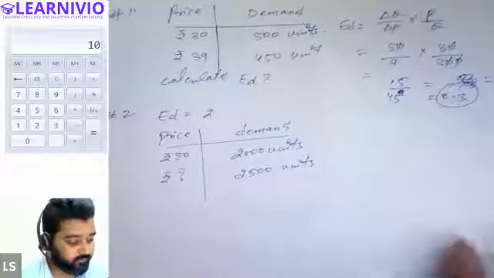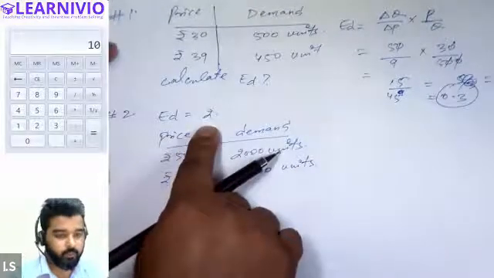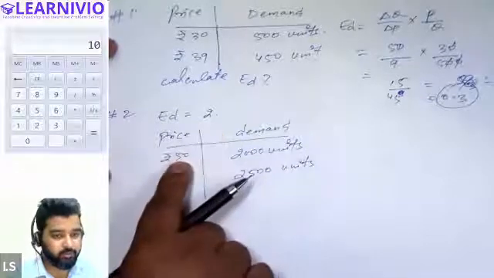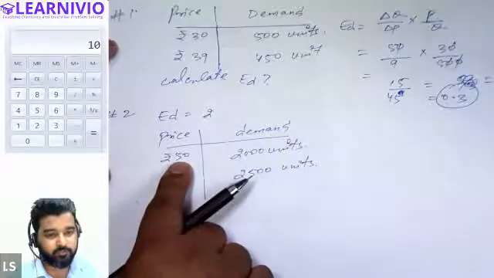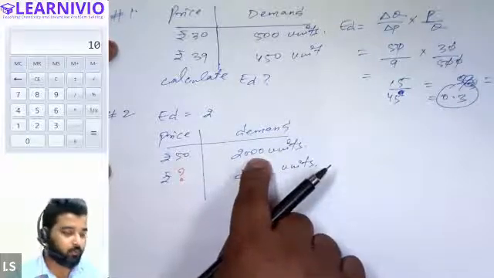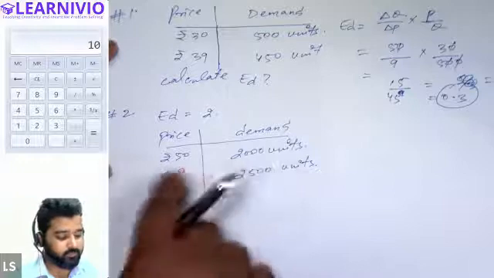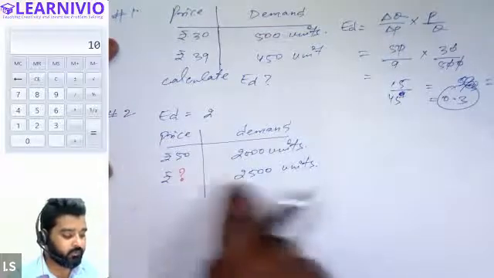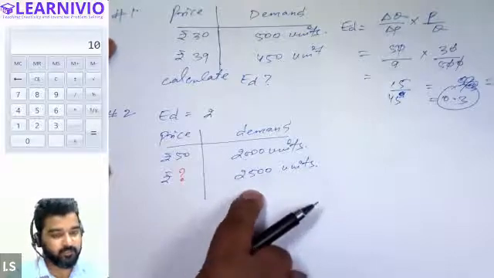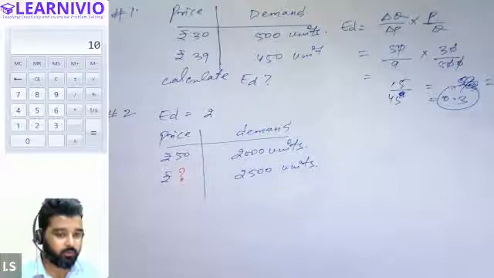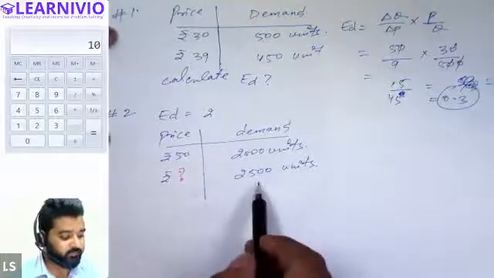Okay. So in the second question, we have this equation. This time we have the value of elasticity given. Elasticity is given as 2. The initial price is also given. The earlier price was 50 and demand was 2000 units. The new price is not given, but demand is 2500 this time.